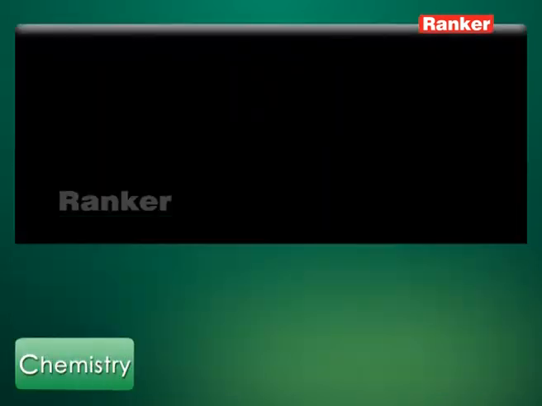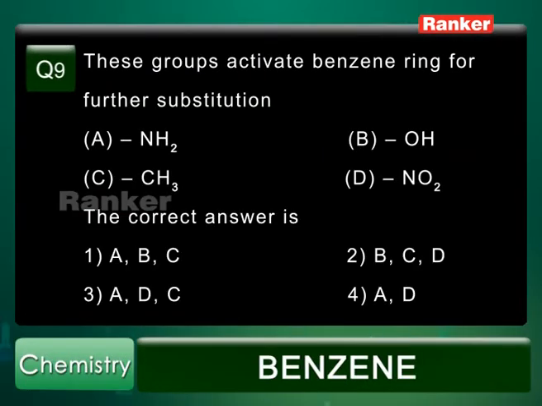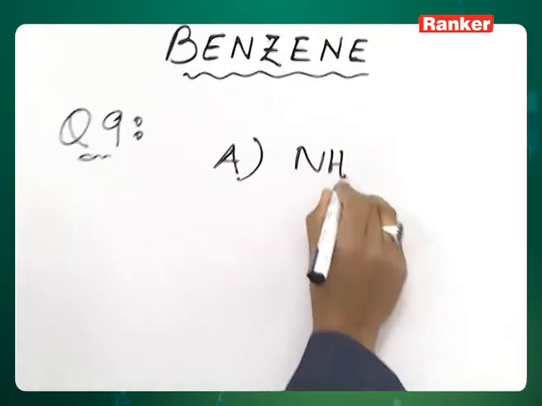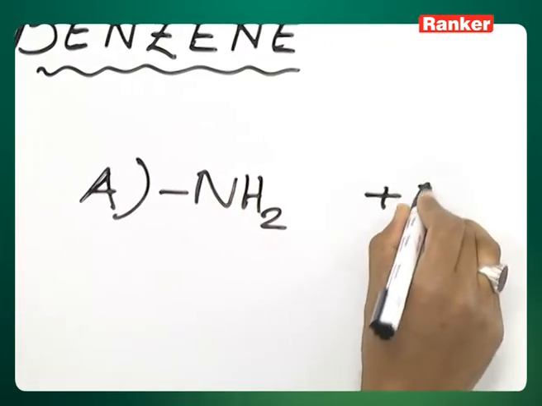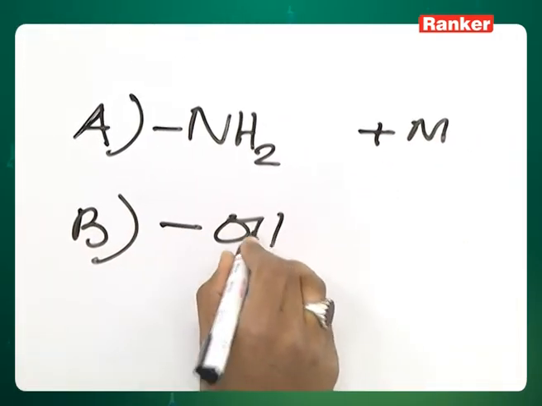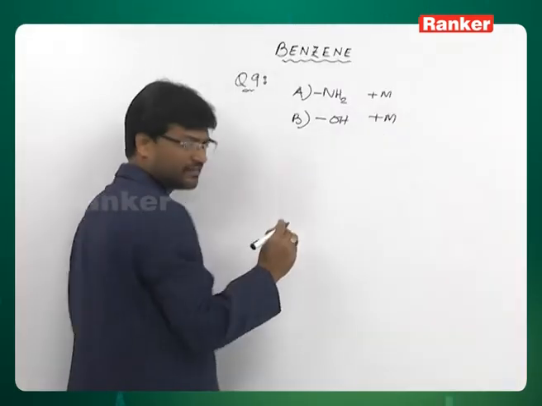Question number 9. These groups activate the benzene ring for further substitution. Further substitution means electrophilic substitution. A. NH2, B. OH, C. CH3 and D. NO2. NH2 group is a plus M group. It activates. OH group is also a plus M group. It also activates.